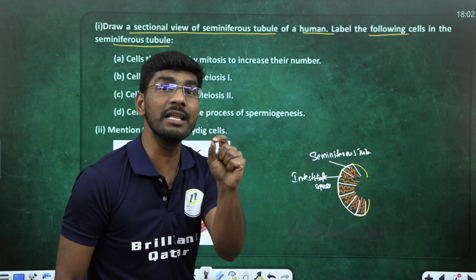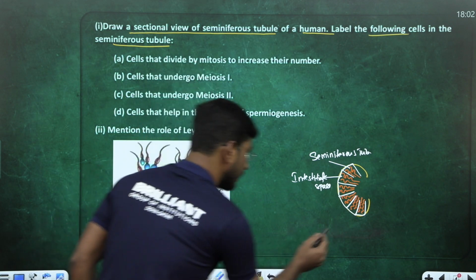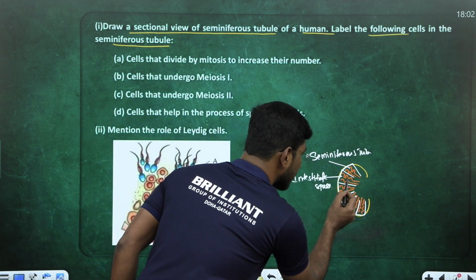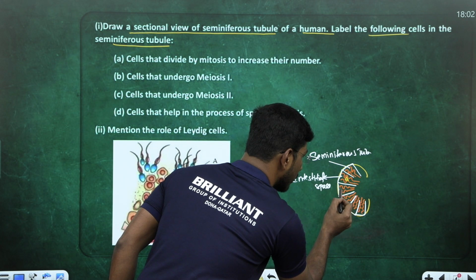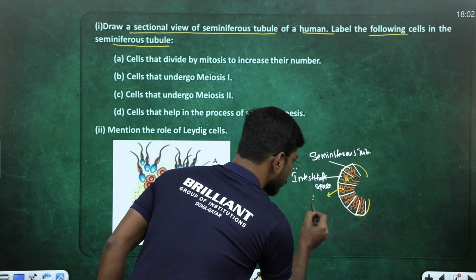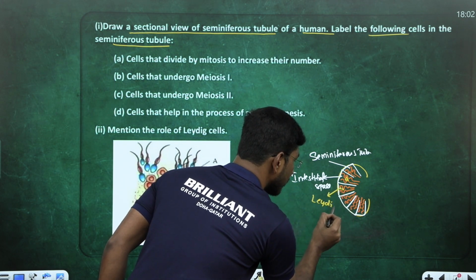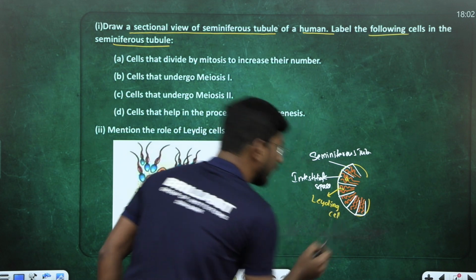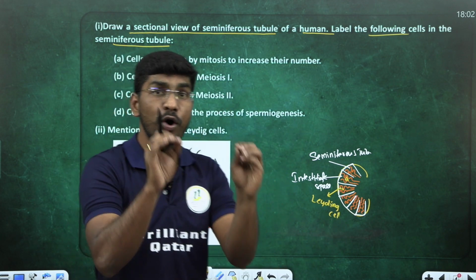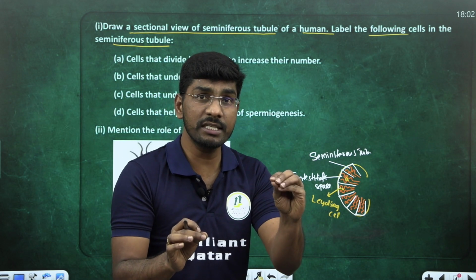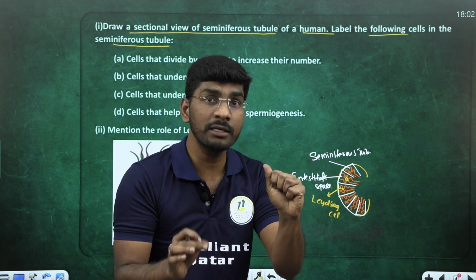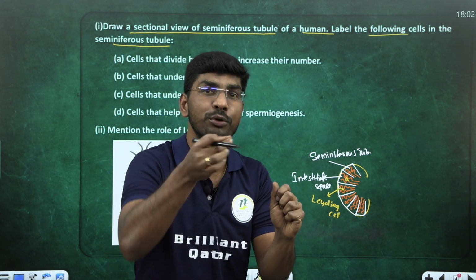In the interstitial space, we know specific cells are present. What are the cells? Leydig cells, right? Look here, I'm writing here, these specific cells present here are called Leydig cells. These Leydig cells are also known as what? Interstitial cells. Most important, on which hormone do interstitial cells act?